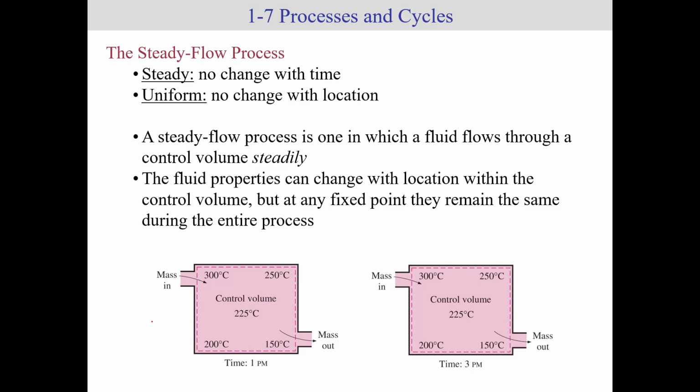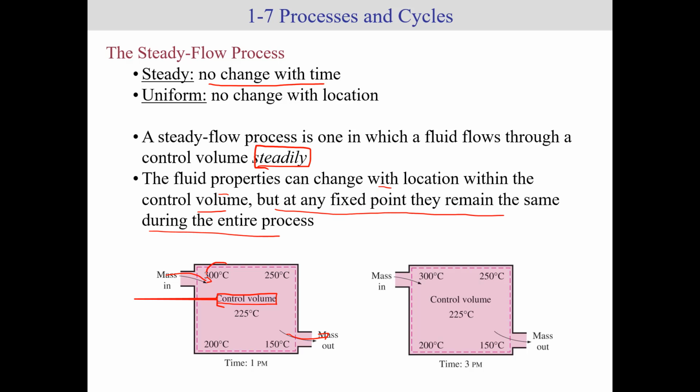Some processes that we're going to be dealing with a lot are what we would call steady flow processes. Steady flow basically means a process that has no change in time. A steady flow process is one in which a fluid flows through a control volume steadily. So here's an example. Let's say I have a tank, with water flowing in and water flowing out. Inside this control volume, inside this tank, the fluid properties can change with location, but at any fixed point they remain the same during the entire process.